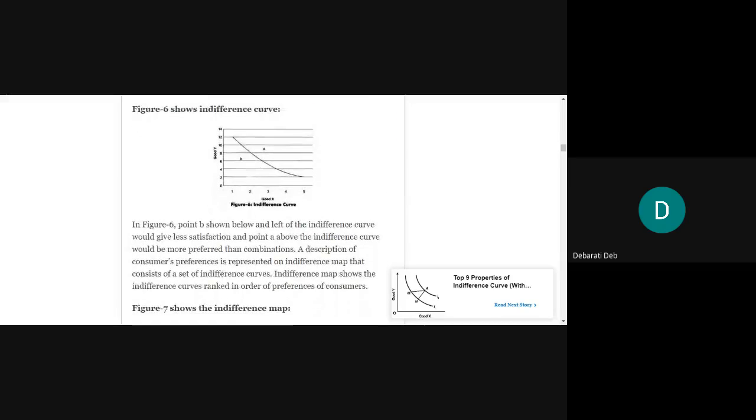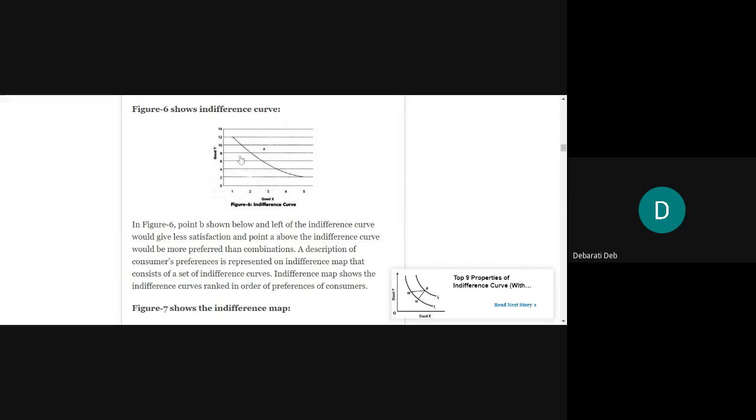This shows the indifference curve. In the above figure, the point B. Now observe this graph minutely. On the X axis, you have plotted good X, with various combinations 1, 2, 3, 4 and 5.